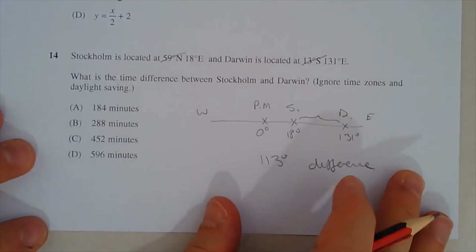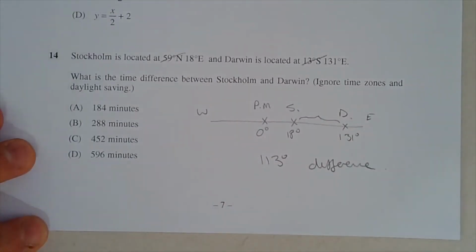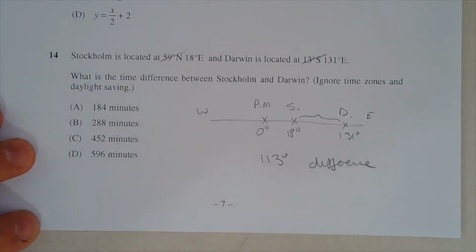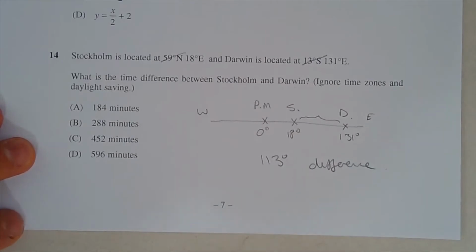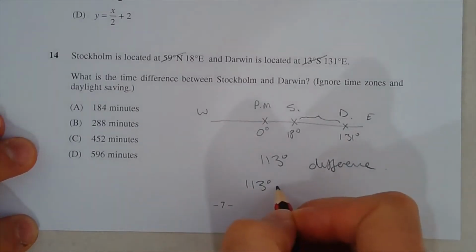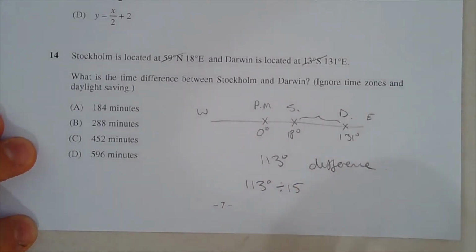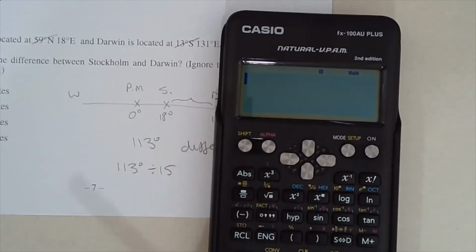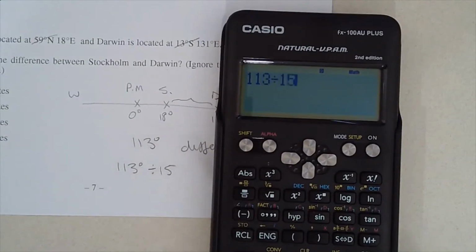Now, you could work this out manually if you like, but it's well worth remembering this one. Every 15 degrees difference in longitude is equal to 1 hour. So the time difference will be 113 degrees, now divide that by 15, because every 15 degrees is equal to 1 hour. Let's see what we get there. 113 degrees divided by 15, and we get 7.5333.